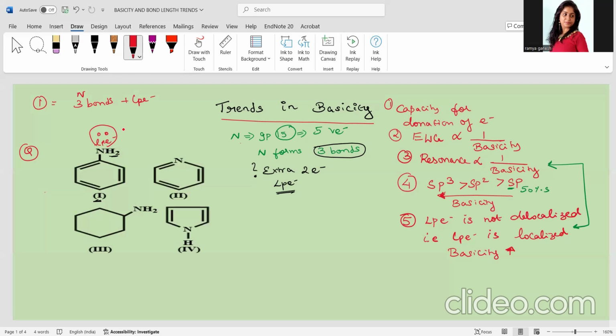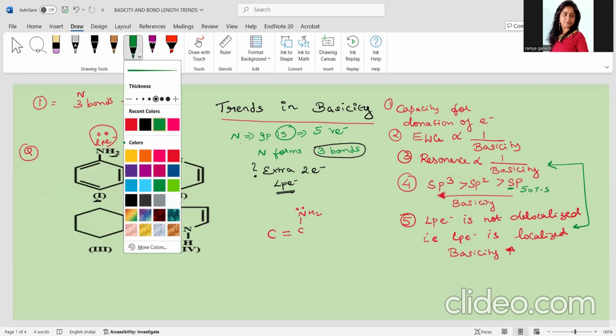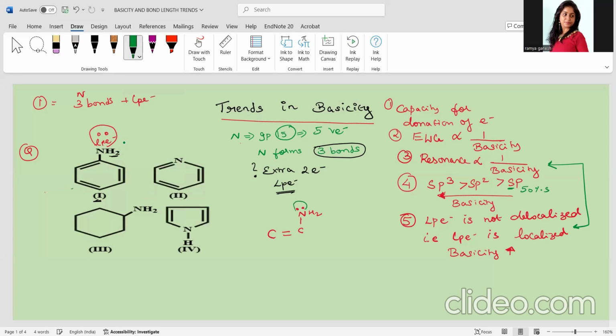Now let us understand what this delocalization is. See children, if you have C double bond C, and to this NH2 is attached with a lone pair of electron. So this is the lone pair of electron. Now what is delocalization? This lone pair of electron can move to this, this pi bond can move to this. This kind of movement is called delocalization.